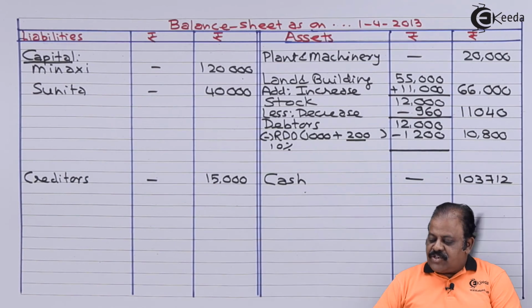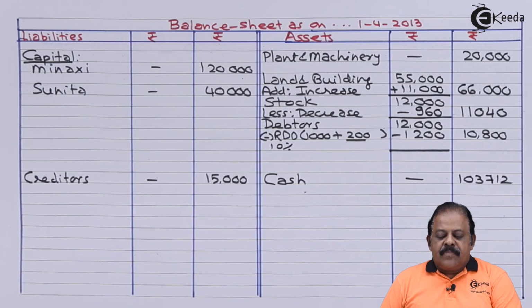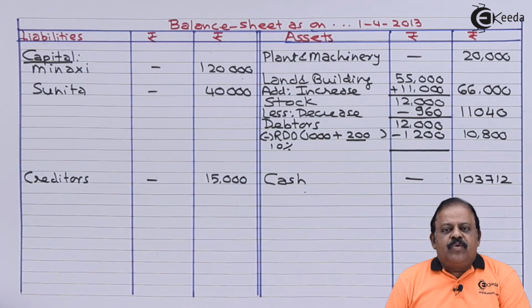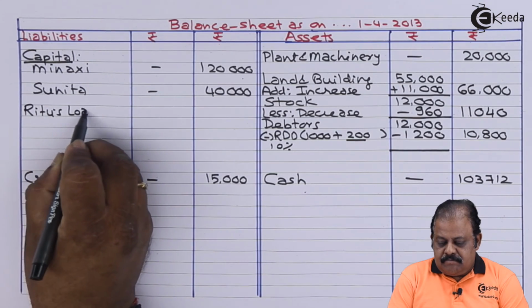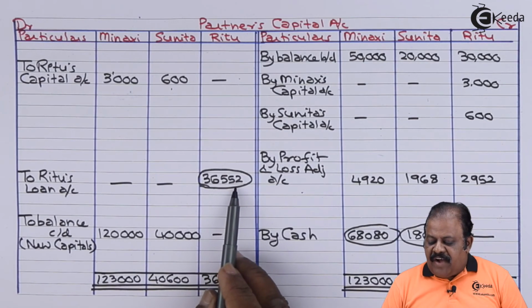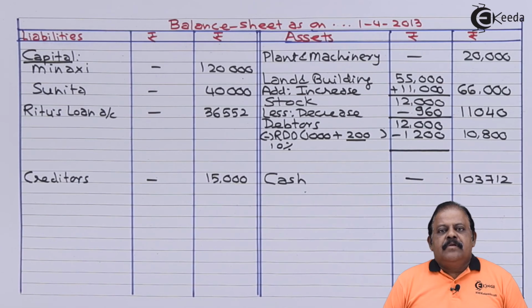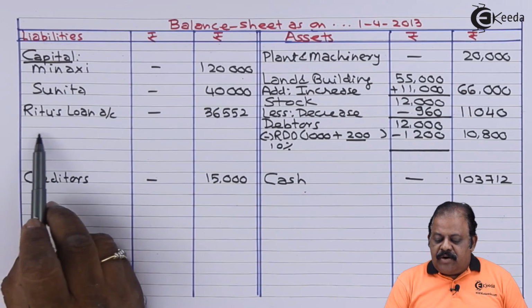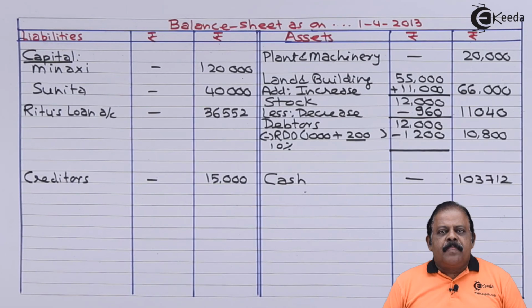Asset side cash 1,03,712. On the liability side, we are required to disclose the amount payable to Ritu, that is Ritu's loan account. Ritu's loan account is 36,552. Balance sheet liability side, we have recorded Ritu's loan account 36,552.